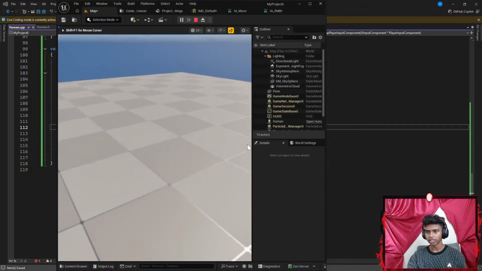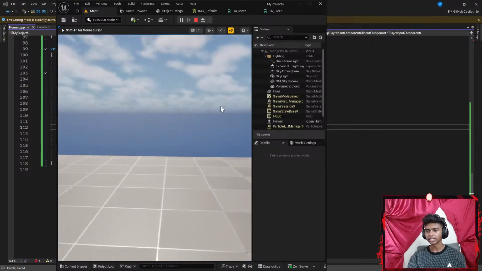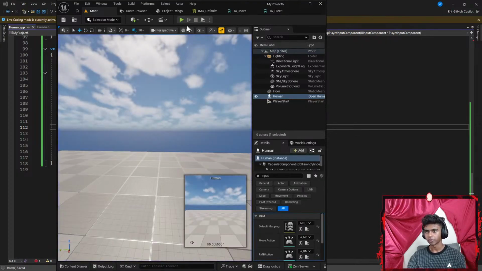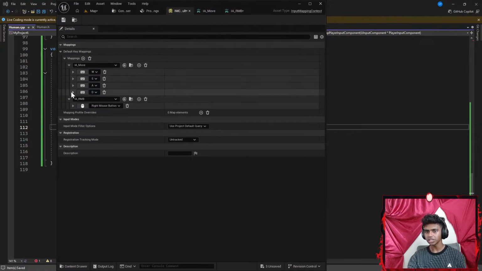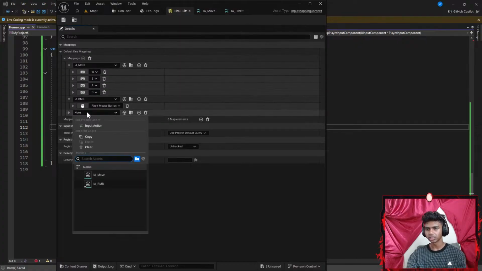I want to jump when I click my spacebar. Oh, I did not add a legacy mapping for my spacebar. So I'm going to go to something like IMC defaults. Let's go with something like plus.